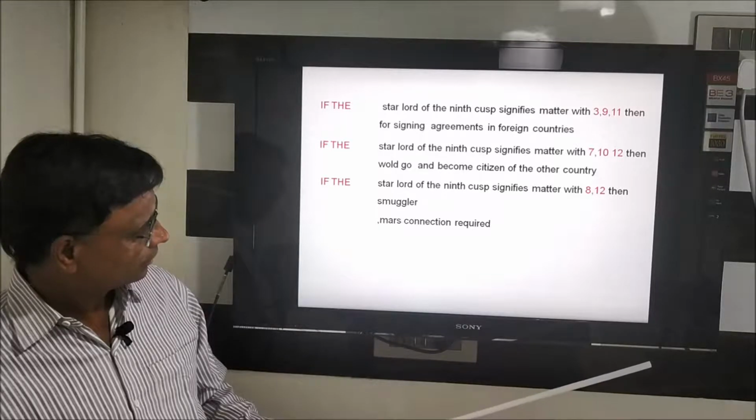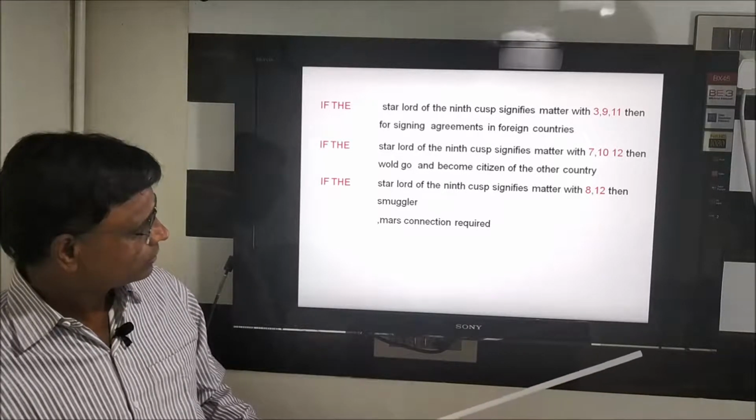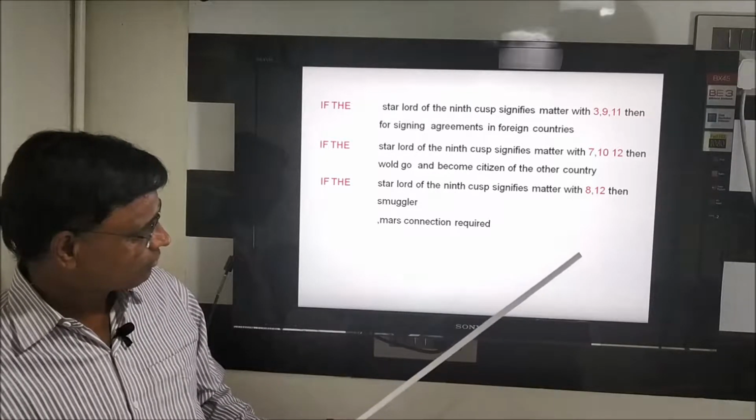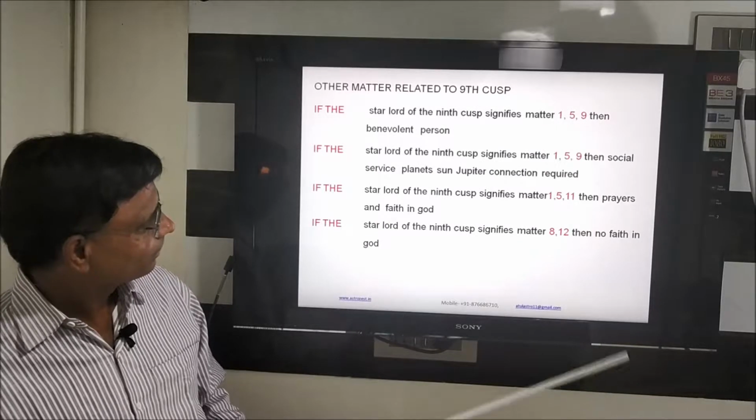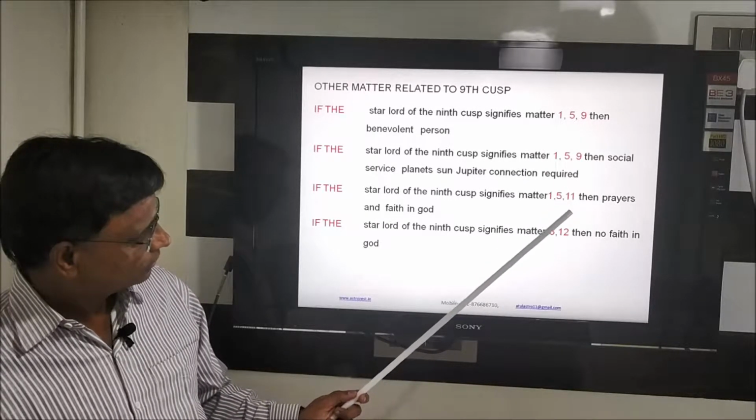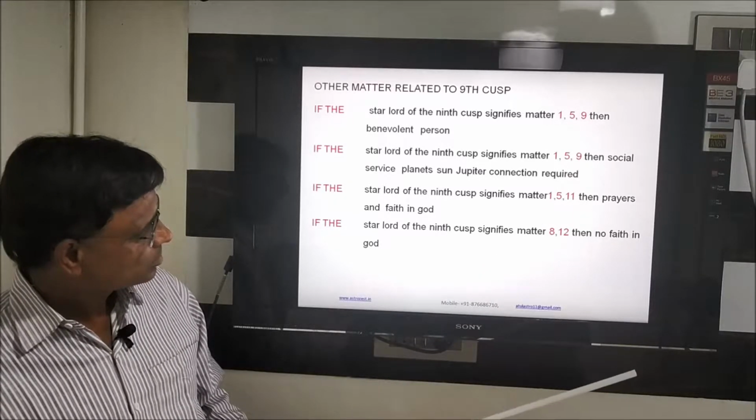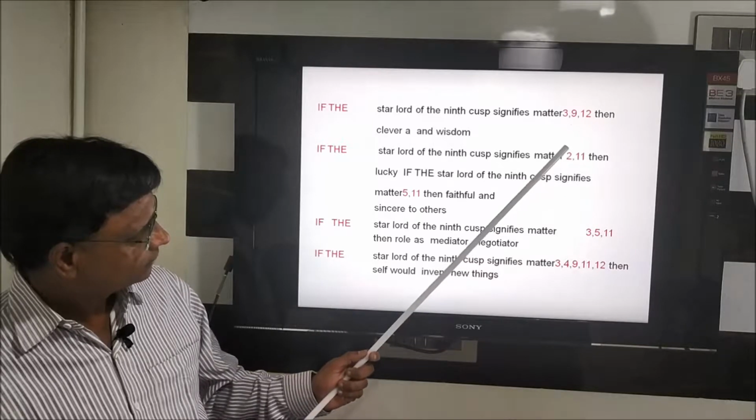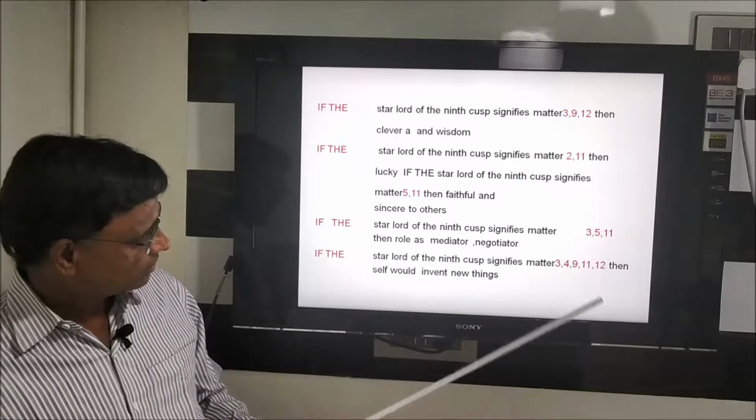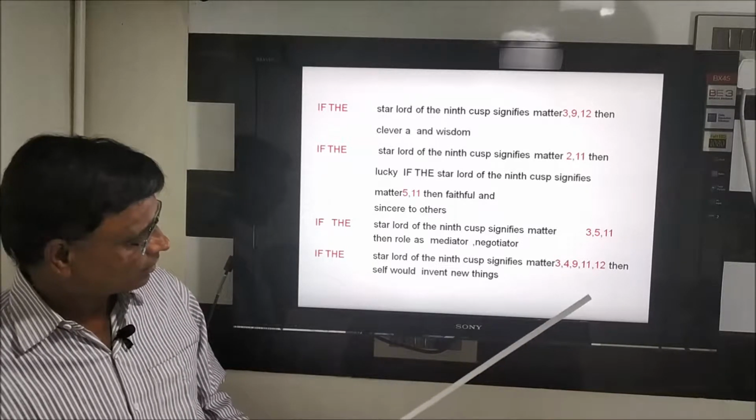See here, that's 9 connection, 3, 9, 11, settling in foreign countries, 7, 12 connection also you can see, 8, 12. See here 9 can be smaller also, small connections required for small activities. 9th is 1, 5, 9, a benevolent person. These are 9 small connections, 8, 12, no faith in God, 8, 12. Go further, these connections, clear wisdom, good houses, 2, 11, matter. What can be the matter? This is the matter. From the number to the matter, you have to see that.